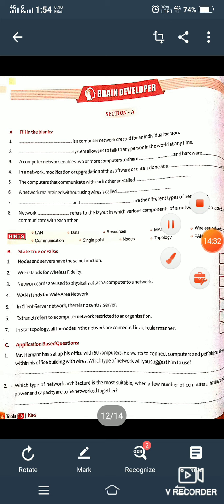And as you all are not having books, you have to write these exercises in your computer notebook. Okay, so that's all for today.